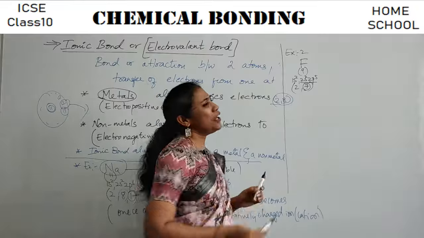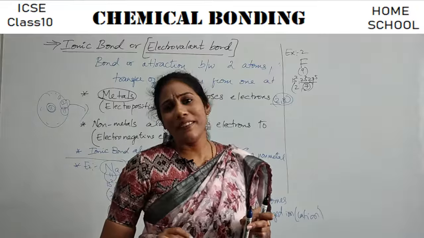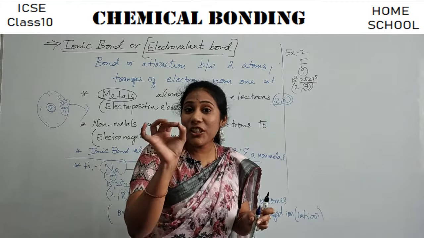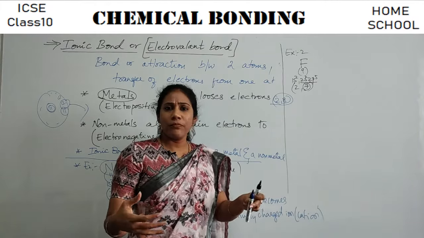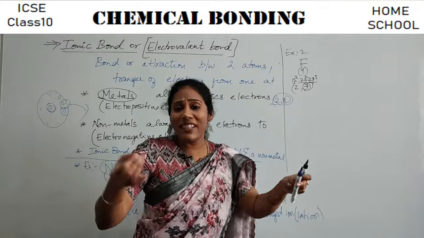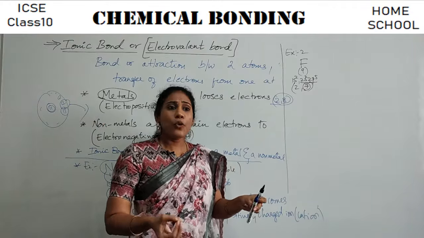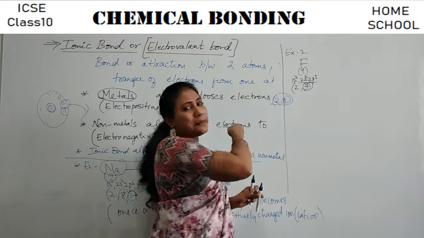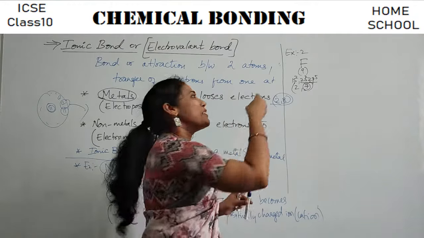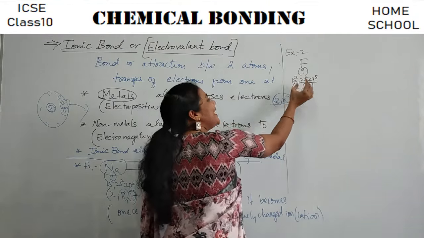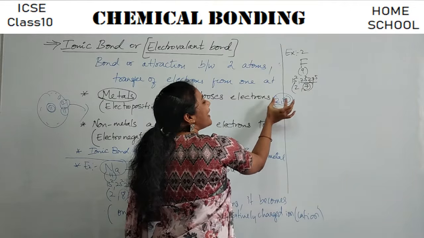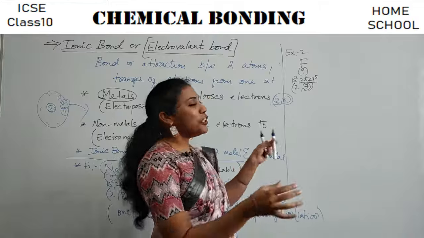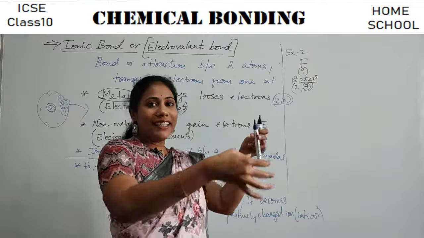So fluorine is also a very reactive element. It also eagerly waits for a reaction to occur. It waits for someone to give an electron to it, right? So once somebody is there to give an electron, it will grab that electron towards itself, because if it can get that one electron, it can get that stable electronic configuration. Clear?